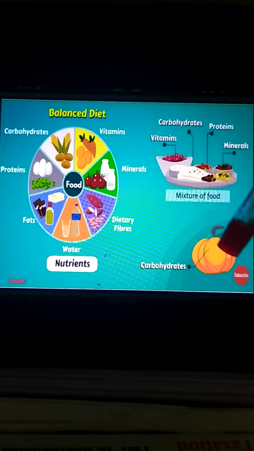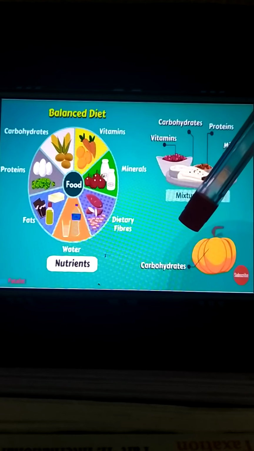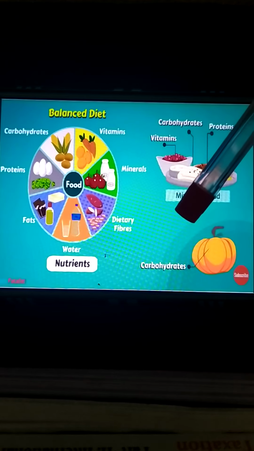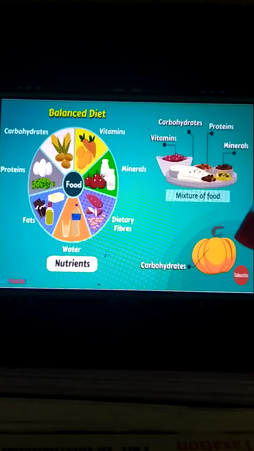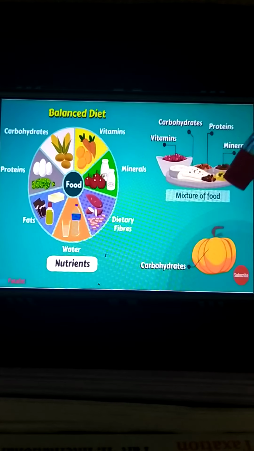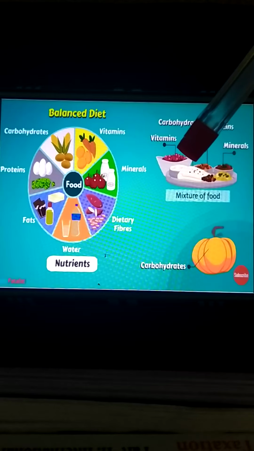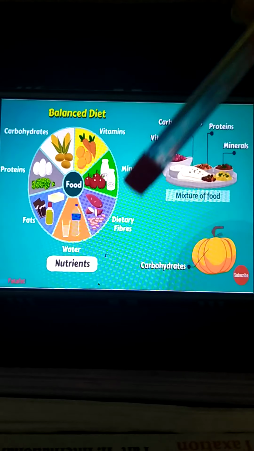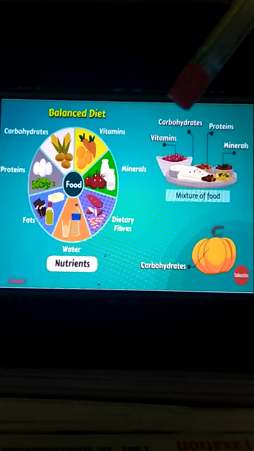Now we'll see that a food item will not have all the nutrients. It can have one or more than one, but it will not have all the nutrients. Like here we can see this food item is having only carbohydrates, and here we can see a mixture of food, it contains many nutrients in this diet. So this indicates that we should always have the proper amount of the nutrients, and we should eat properly.